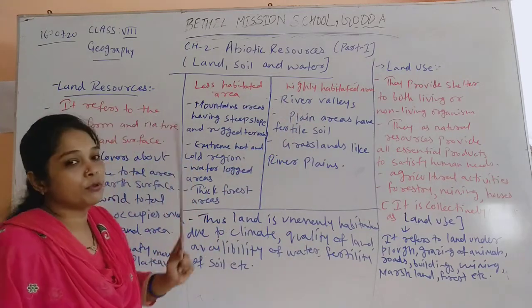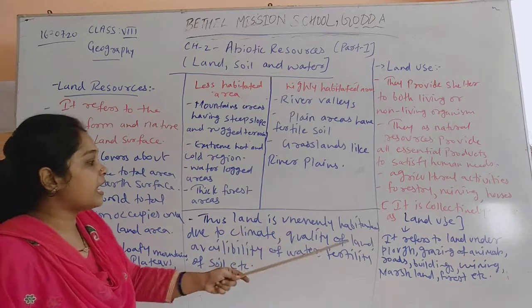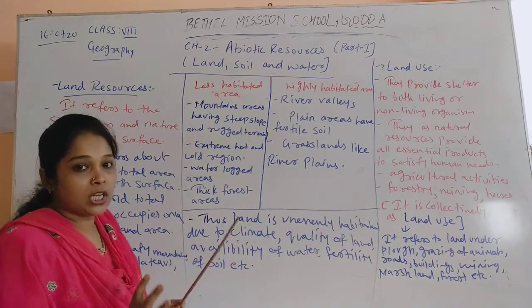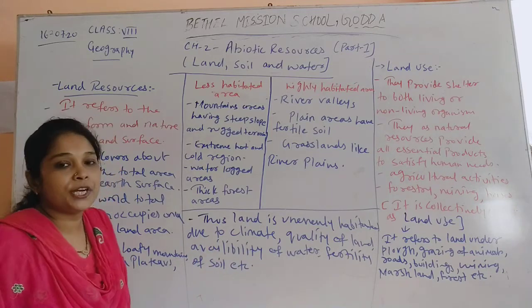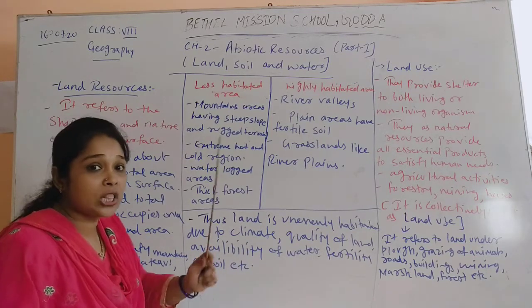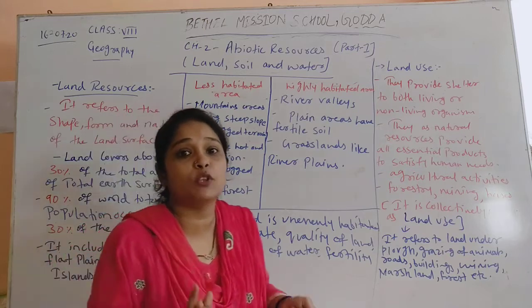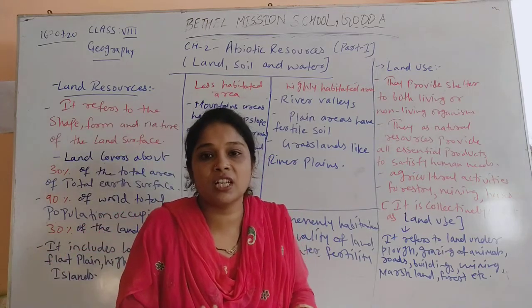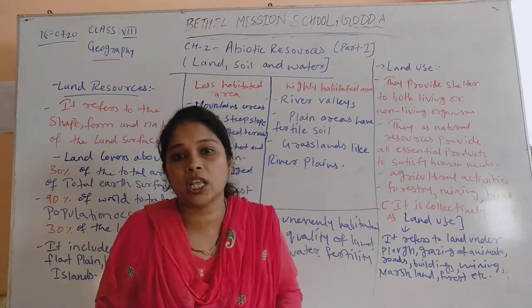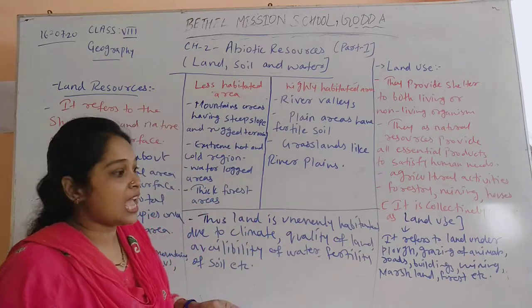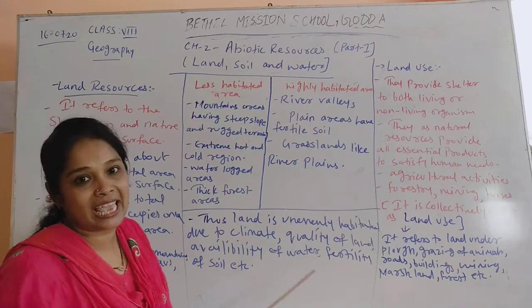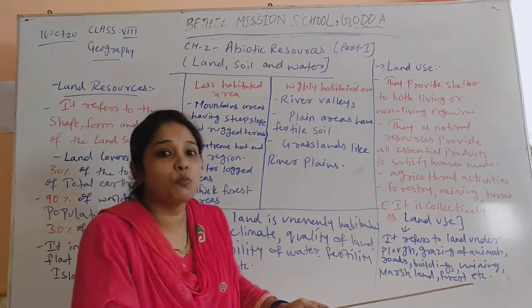So with this distribution, we can say that land is unevenly habitated. And what are the reasons for this? Climate, quality of land, availability of water, and fertility of land. All these factors affect the habitation of the land, whether the population is more or less in a particular area. If a particular area has all these qualities, then population is more over there.